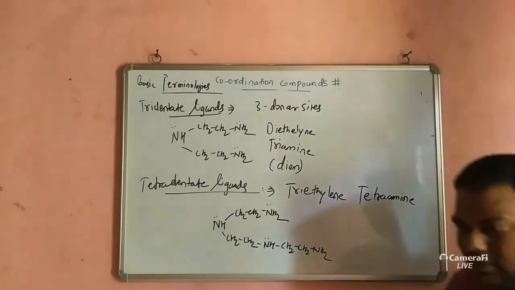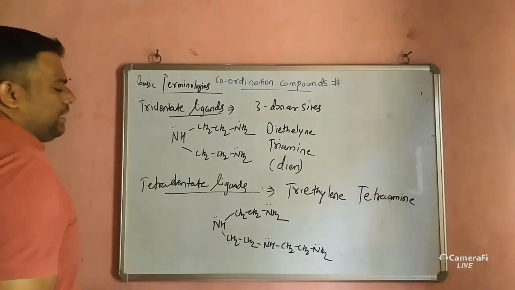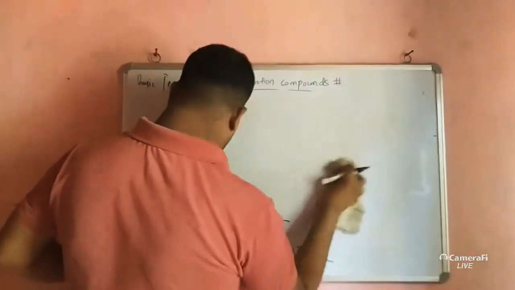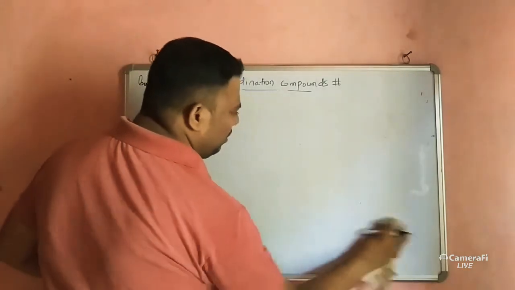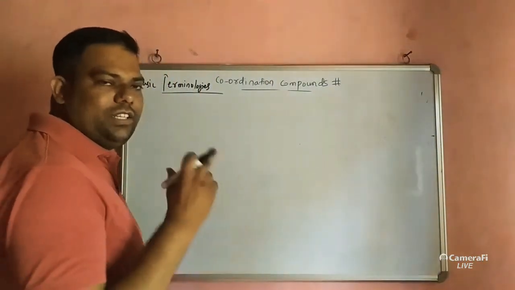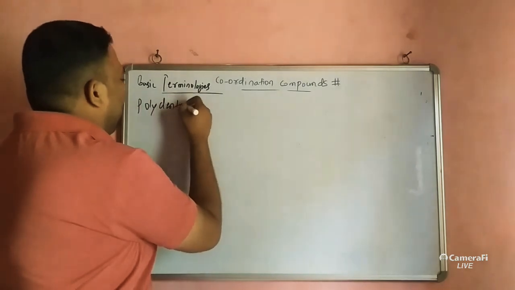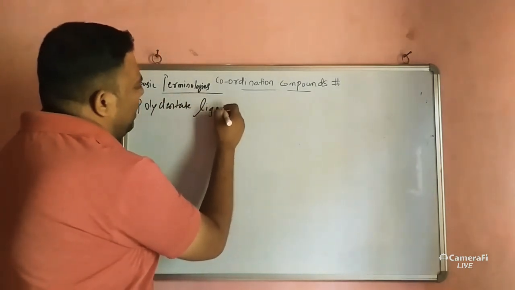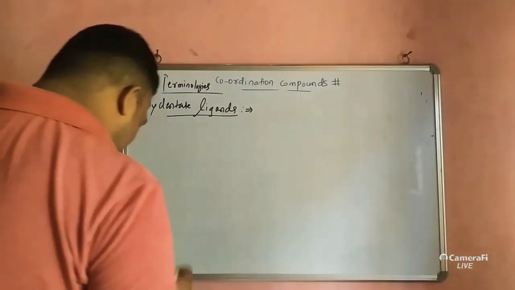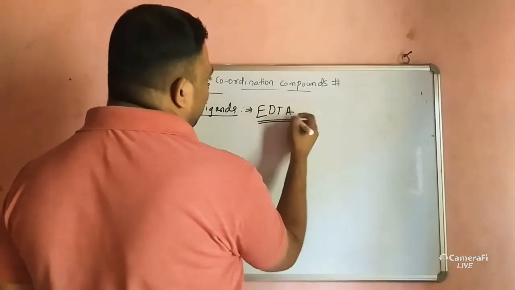Now we will discuss examples of polydentate ligands. After this, you have to mention the next denticity, polydentate ligands. So we will start polydentate ligands. As an example, you can write EDTA.